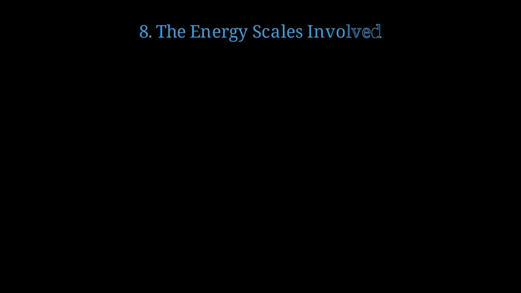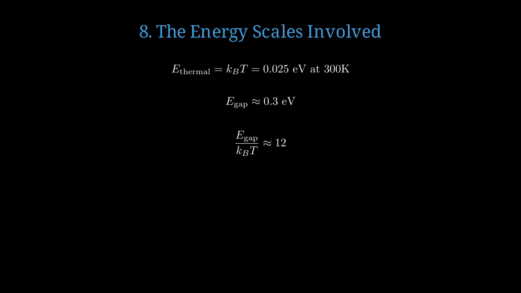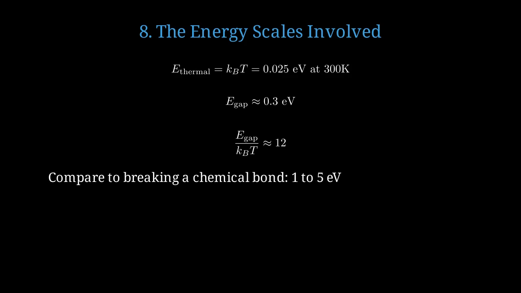Let's quantify the energy scales that make topological protection work in practice. At room temperature of 300 Kelvin, thermal energy is only 0.025 electron volts. The topological band gap is about 0.3 electron volts, which is 12 times larger than thermal energy. This ratio of 12 means the surface states are extremely stable against thermal fluctuations at room temperature. For comparison, breaking a typical chemical bond requires 1 to 5 electron volts, which is even more energy.